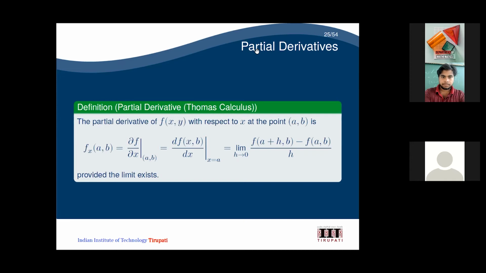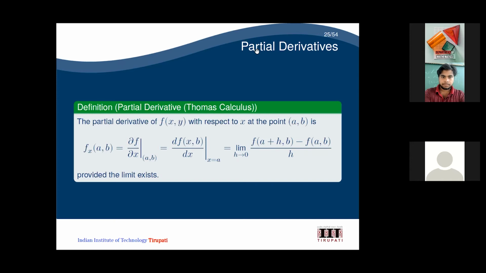Now what will happen for y? Could someone tell me? I am just trying to find what is fy at a comma b. I am going to write this as tau f by tau y at a comma b, which I can write as df by dy. Now I have to fix a, so this will become a and this will become y, and this is going to be y equal to b. So the definition is going to change here.